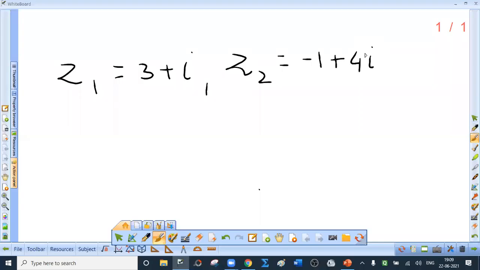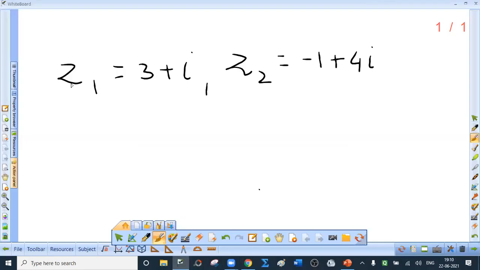Now we discuss the last two important operations, multiplication and division. Now in the textbook they have taken the general case, and actually that should be the case, but it can be understood easily if we consider particular values.